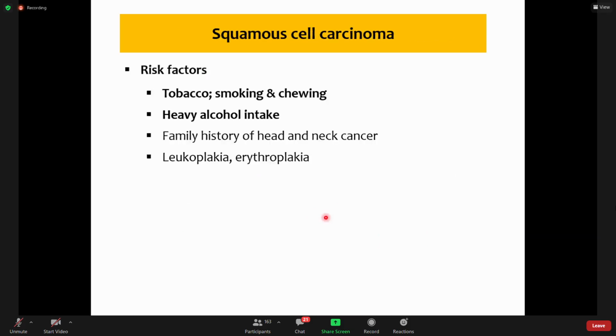Now, risk factors are tobacco, smoking and chewing, not only smoking. In different parts of the world, tobacco is chewed in the form of betel nuts and things like that. So that is also a very important risk. Heavy alcohol intake, family history of head and neck cancer, leukoplakia and erythroplakia, as I mentioned earlier, and more importantly, HPV oncogenic variants. HPV has various variants. Some of them are oncogenic and dangerous, they can cause tumors, while others do not. One variant, HPV type 16, is now seen in the oropharynx.